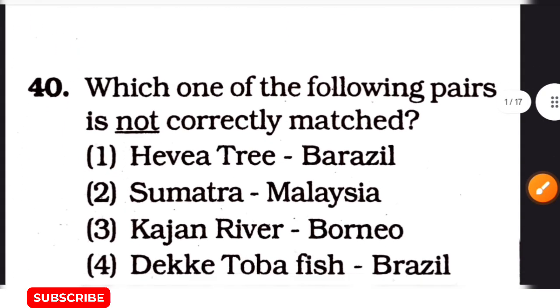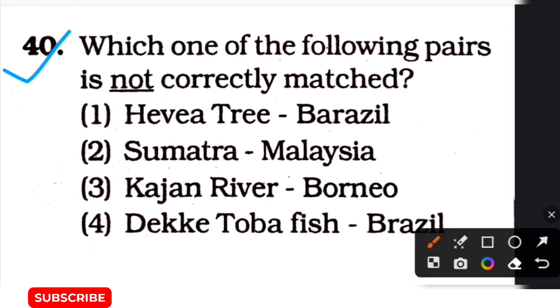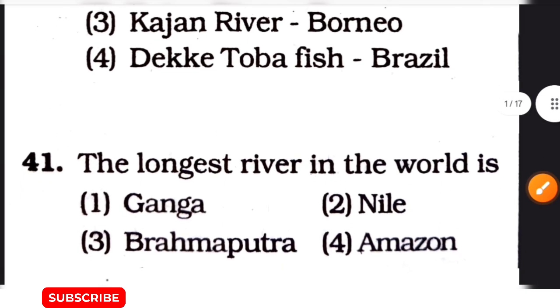Next question is which one of the following pairs is not correctly matched? The options are option 1 Hevea tree Brazil, option 2 Sumatra Malaysia, option 3 Cousin River Borneo, option 4 Decatoba fish Brazil. The correct answer of this question is option number 4 Decatoba fish Brazil.